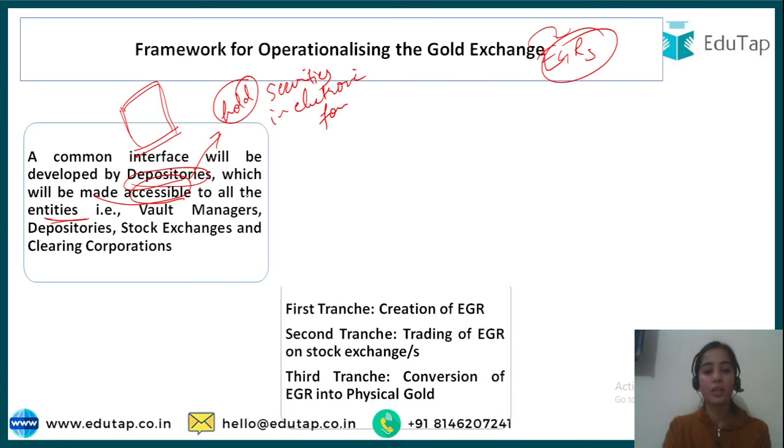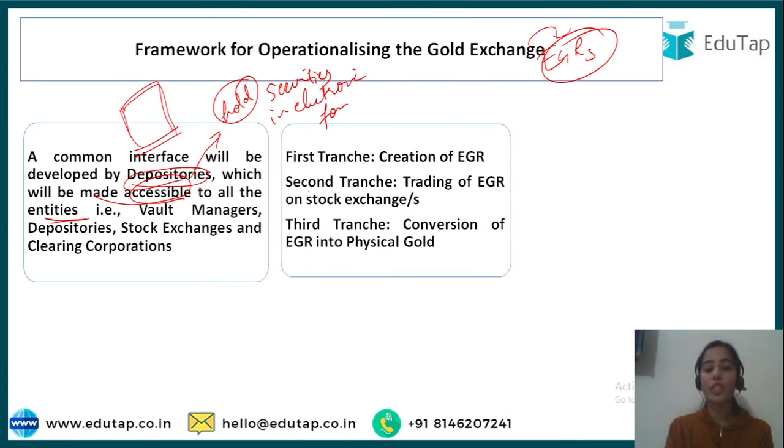Now the structure of the transactions, that is, how transactions will take place in the gold exchange. It will be in three tranches. The first tranche means that first the EGRs will be created in the gold exchange. The EGRs will be created by the VMs, that is the vault managers. And the second tranche is that the trading of these EGRs will be done in the stock exchange.